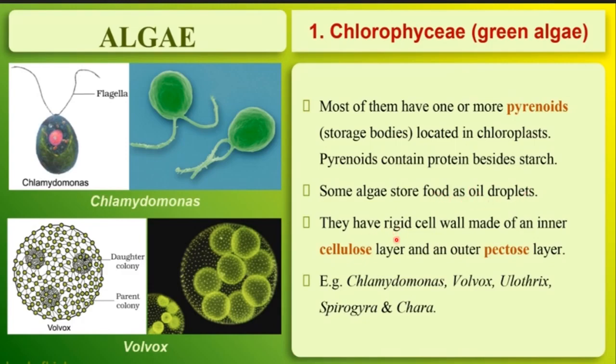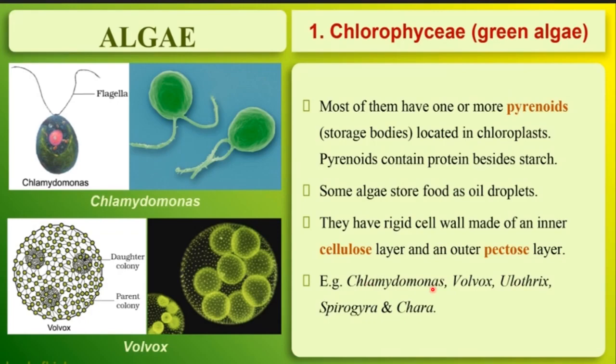After that, they have a rigid cell wall made of an inner cellulose layer. So on the inner side of the cell wall, cellulose is present, and on the outer side, pectose is present, okay. So the cell wall is rigid, with pectose on the outer side and cellulose on the inner side.